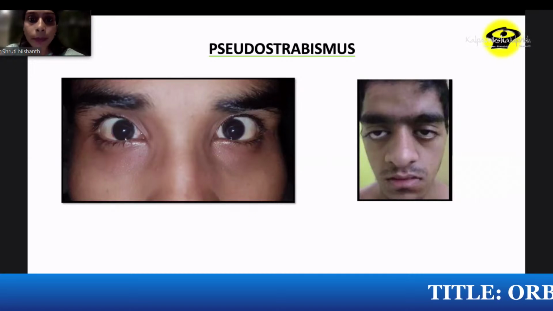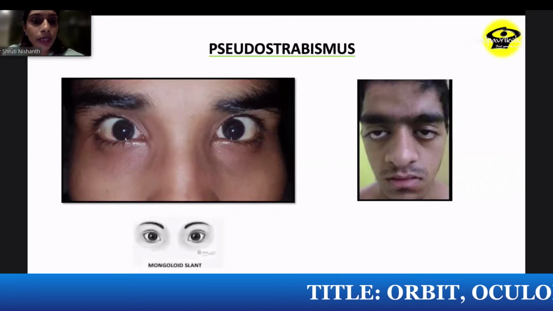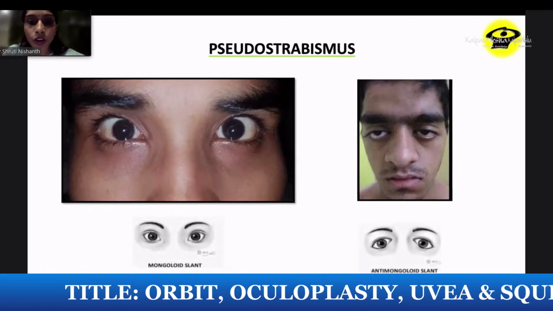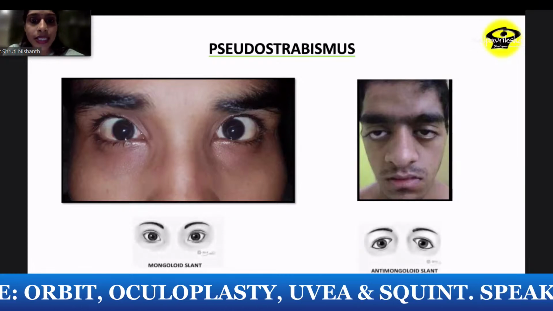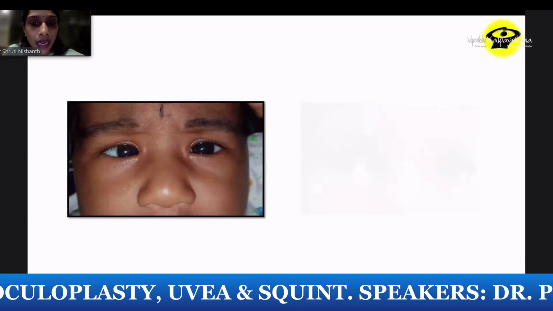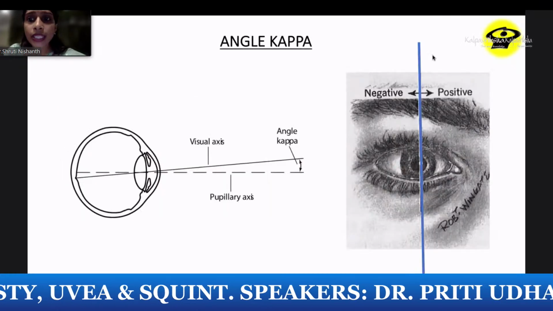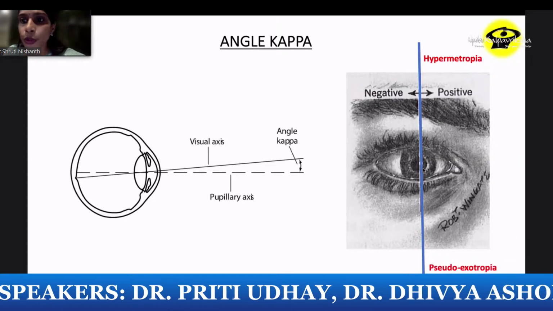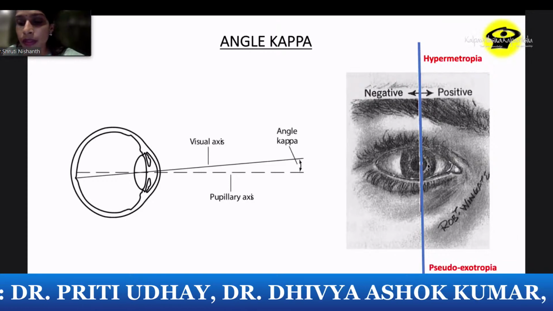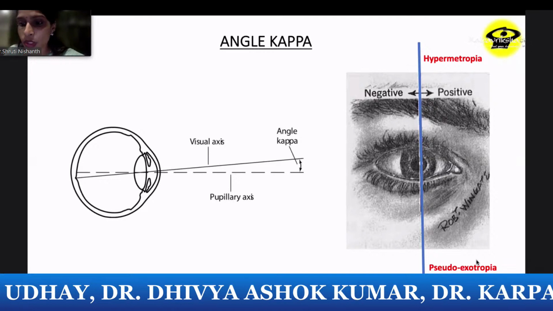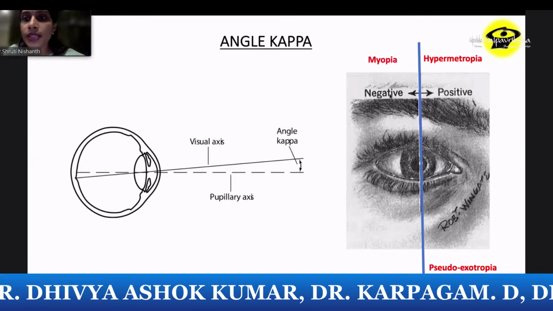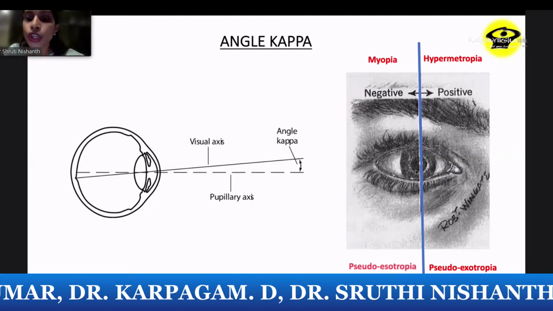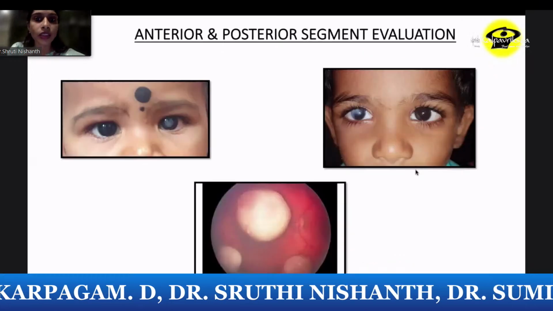You should also keep a note on pseudostrabismus, which can be easily missed in mongoloid slants and in anti-mongoloid slants. And there is a concept called angle kappa, especially in hyperopia and in high hyperopia and in myopia. In hyperopia, you have a positive angle. The reflex moves nasally and causes a pseudo-exotropia. Whereas in myopia, there is more chance of negative angle kappa, where the reflex moves temporally and causes a pseudo-esotropia.